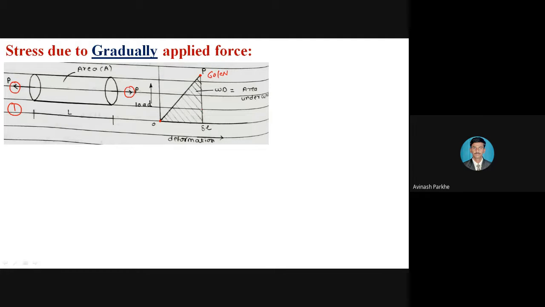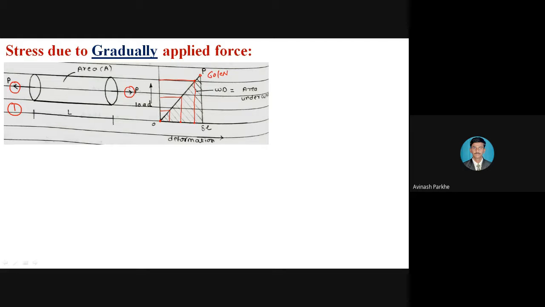If the load applied is 5 kilonewton, so this is the 5 kilonewton load, and this is the deformation due to the 5 kilonewton. Then if I increase the load up to 20, this is the horizontal line of 20 kilonewton and this is the inclined line which represents the deformation due to the 20 kilonewton. Then if I apply the load of 50 kilonewton, this horizontal line represents the 50 kilonewton and this vertical distance represents the deformation.